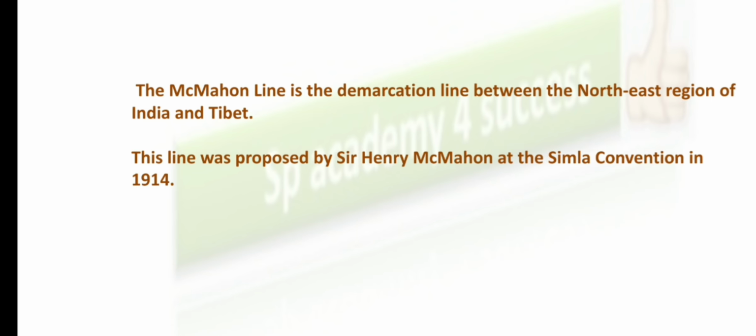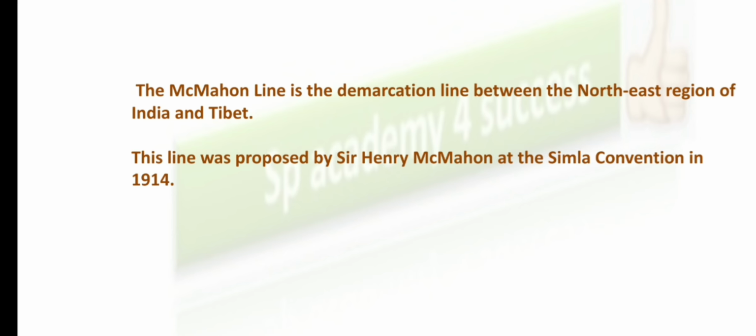I repeat the explanation. McMahon line is a demarcation line between the northeastern regions of India and Tibet. Okay, and this is the line that was demarcated by Sir Henry McMahon in 1914 at the Shimla Convention. So this is about the McMahon line.